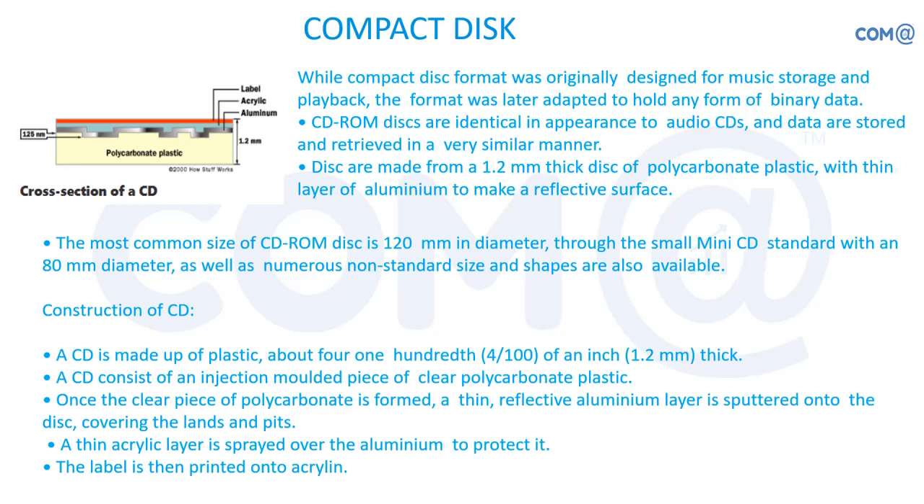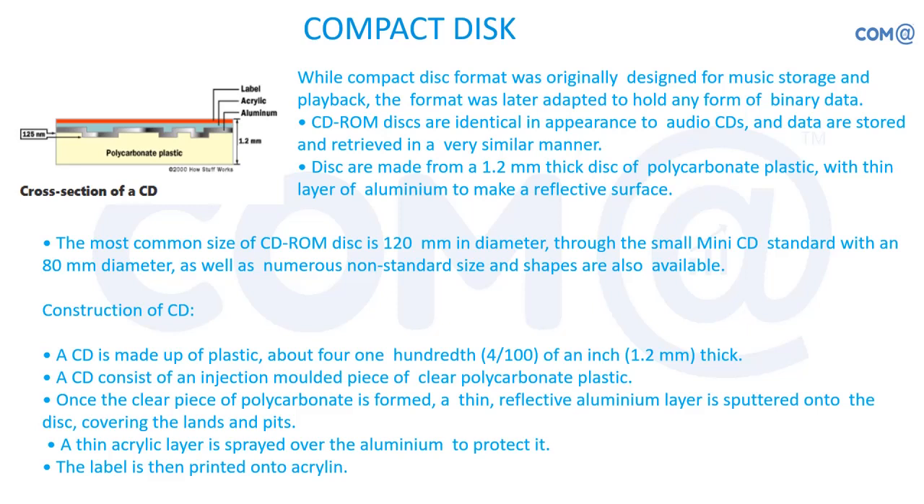Earlier it was in the small CD. The middle diameter will not be changed because for reading the small CD we will use the same compact disk drive, the bigger one. So we cannot reduce the middle circle, whereas the overall size is reduced, the overall diameter will be 80. So construction of CD, it is made up of plastic with 1.2 thickness.